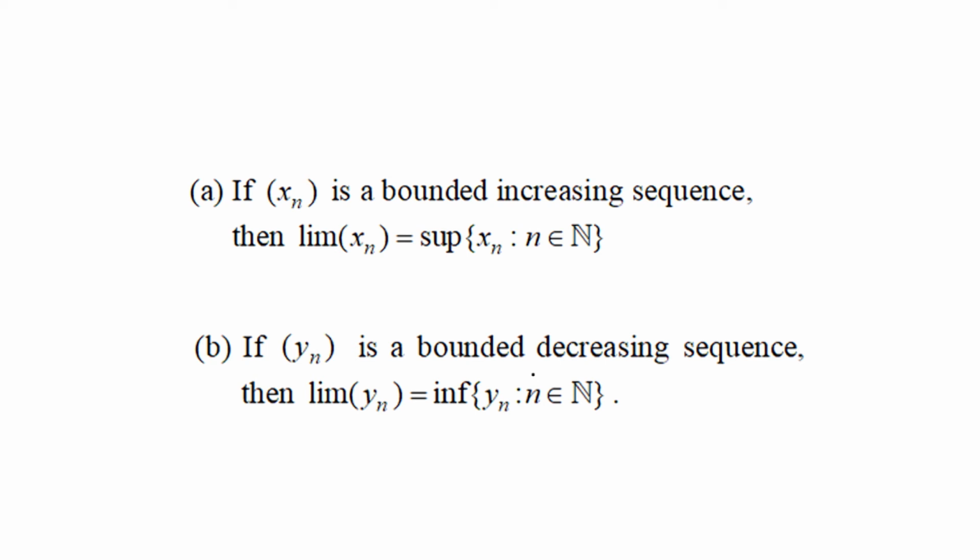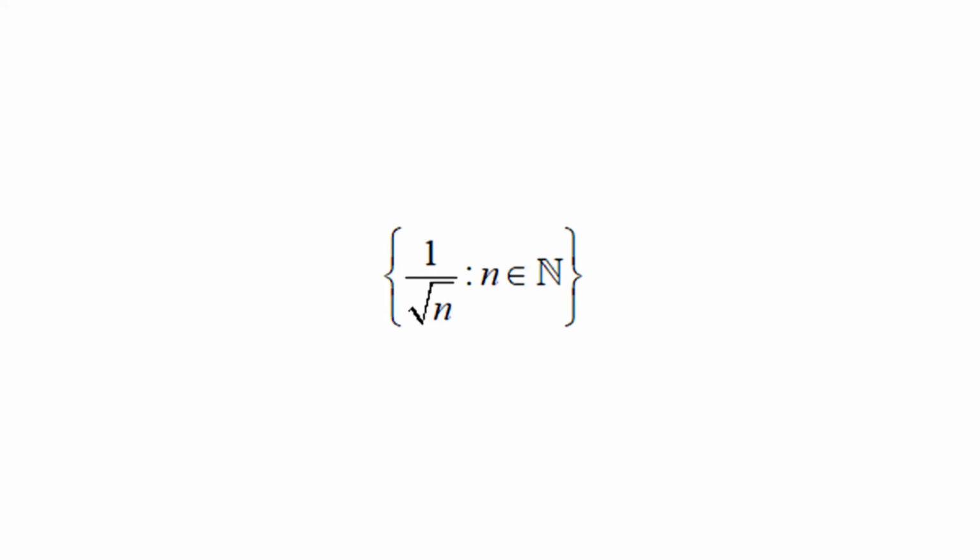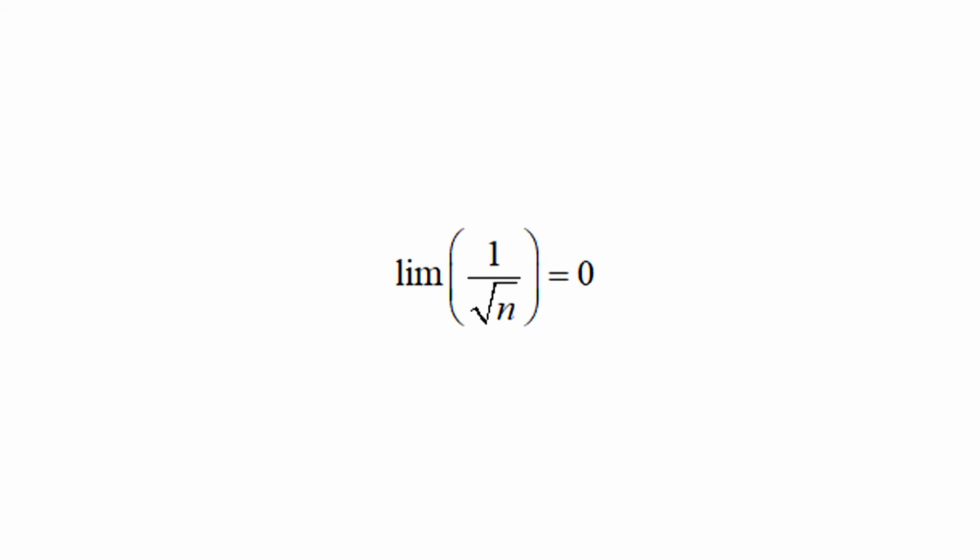As an example, consider the sequence 1 upon square root of n, that is bounded below by 0 and above by 1. Hence, it is bounded. Also, it is decreasing. Hence, by part B of the monotone convergence theorem, limit of 1 upon square root of n equals the infimum of the sequence 1 upon square root of n, n belongs to natural numbers. As 0 is the infimum for the sequence 1 upon square root of n, it follows that the limit of the sequence 1 upon square root of n is 0.